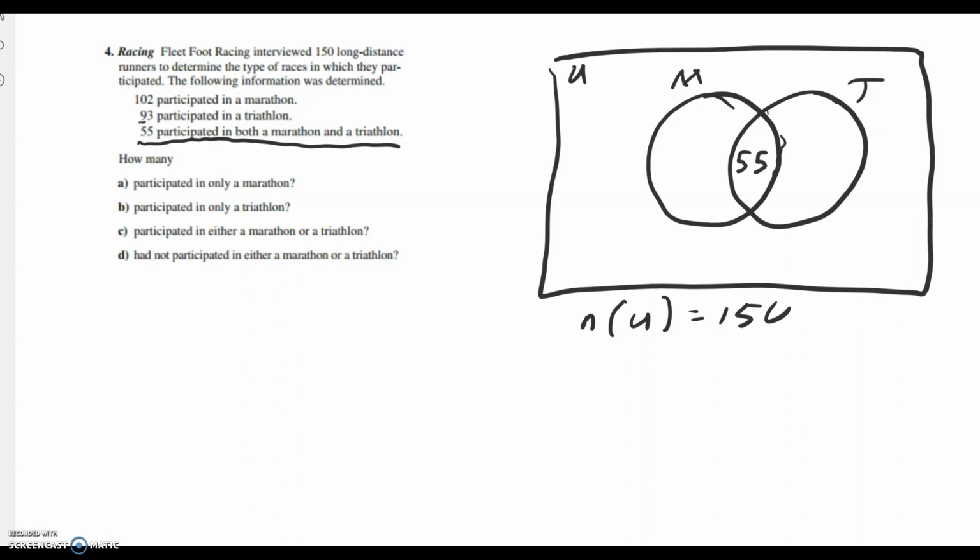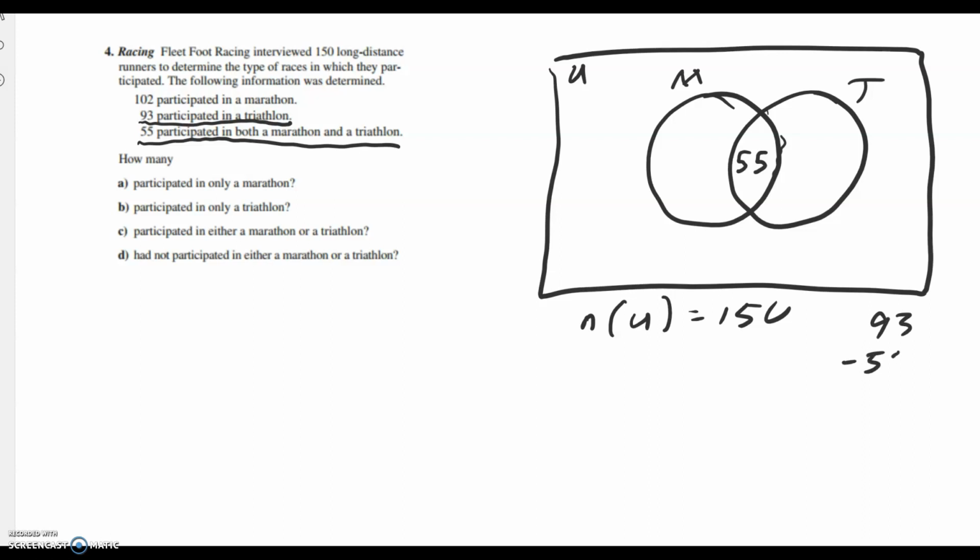Notice when it says 93 participated in a triathlon, we cannot write down a 93 here. That's wrong thinking. The total of the numbers in this triathlon circle has to be 93. So we need something here that when we add 55, we get 93.